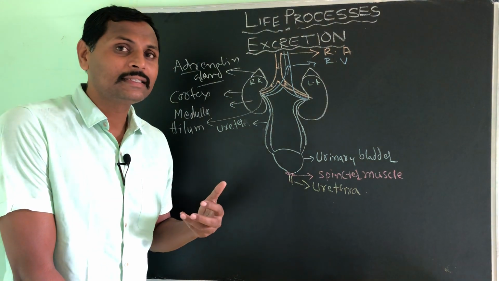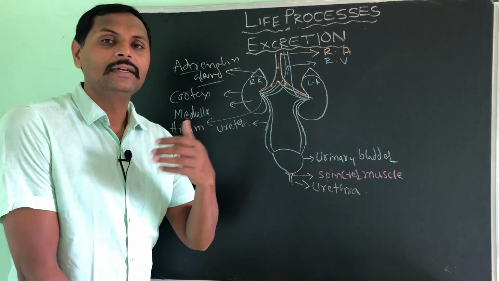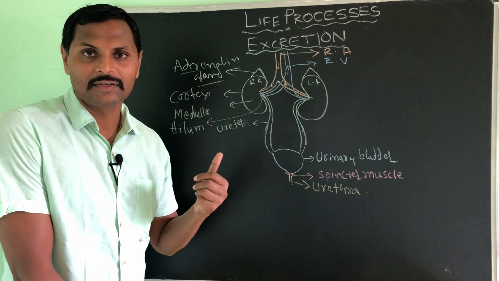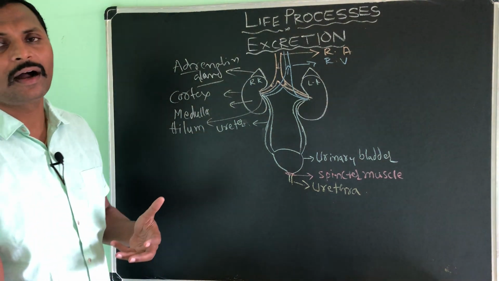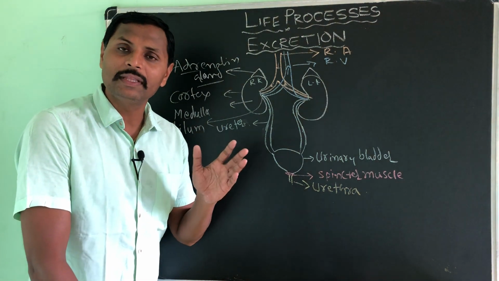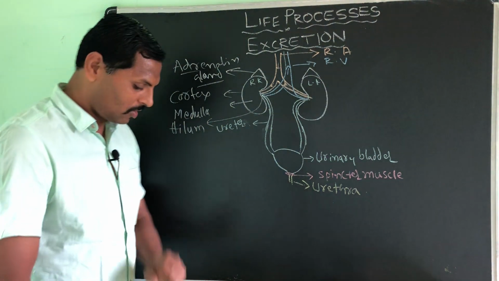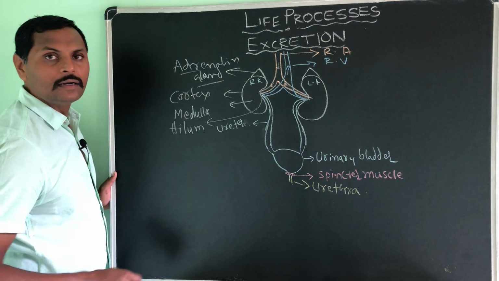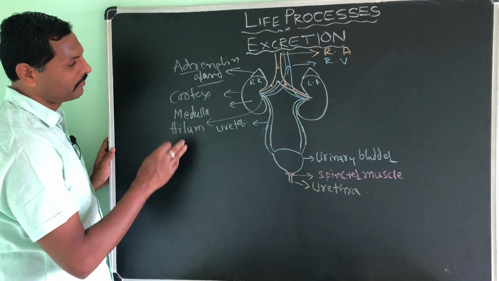These nephrons are even more advanced than those nephridia, because we are so evolved and complex compared to the invertebrates. Now we will see how the nephron looks.